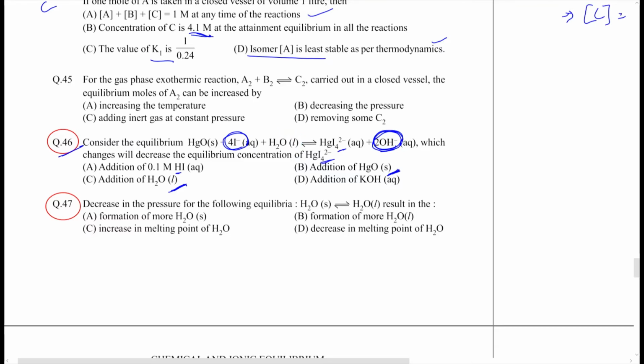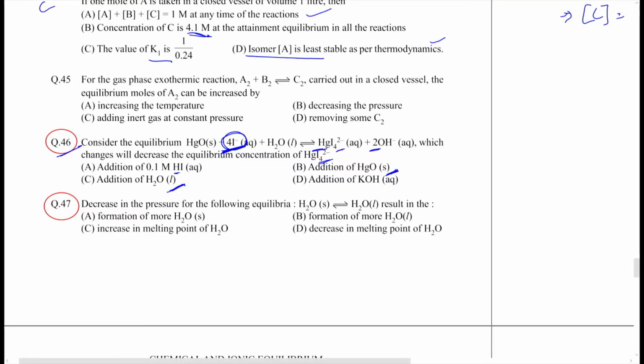But when you add the solvent, the concentrations of all the solute particles, the solute ions, will decrease. And as the concentration of the solutes decreases, the equilibrium will shift to produce a greater concentration of solute particles. Now the product has just 3 moles of solute particles, but the reactant has 4. So that will cause a shift in the backward direction and it will decrease the equilibrium concentration of HgI4 2-.